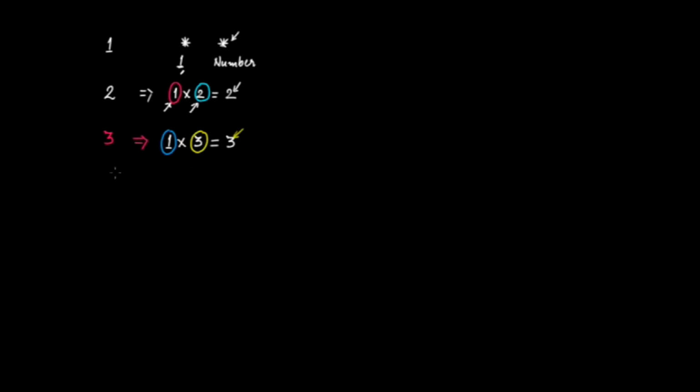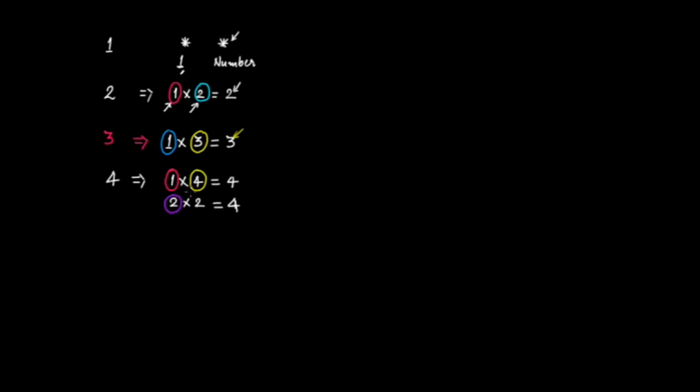What about 4? Is 4 a prime number? No, 4 is not a prime number. How? Because you can write 4 as 1 multiplied by 4, right? This is one way of checking, but you can also write 4 as 2 multiplied by 2, right? This would also be 4. So you have three factors now. First factor is 1, next factor is 4, and another factor is 2. So you have three factors for 4.